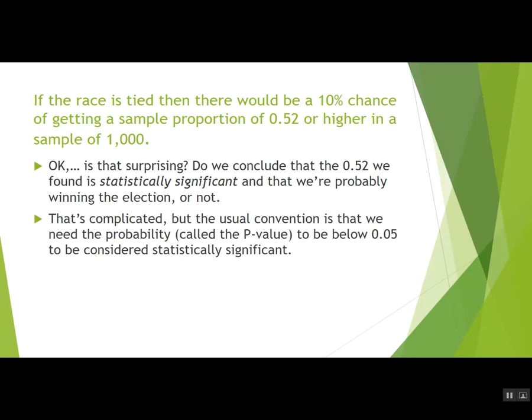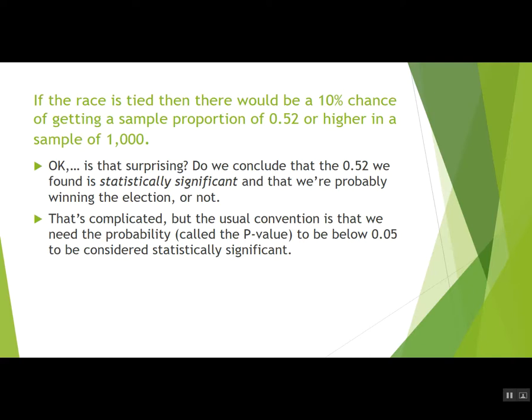Well, that's actually kind of complicated because it's a personal call, and we'll talk more about this in class, but the usual convention is that we need the probability, that 10%, it's called the p-value, we need that to be below 0.05 to be considered statistically significant. In other words, to be considered surprising, we need the results we got, the data we observed, to have a less than 5% chance of occurring.